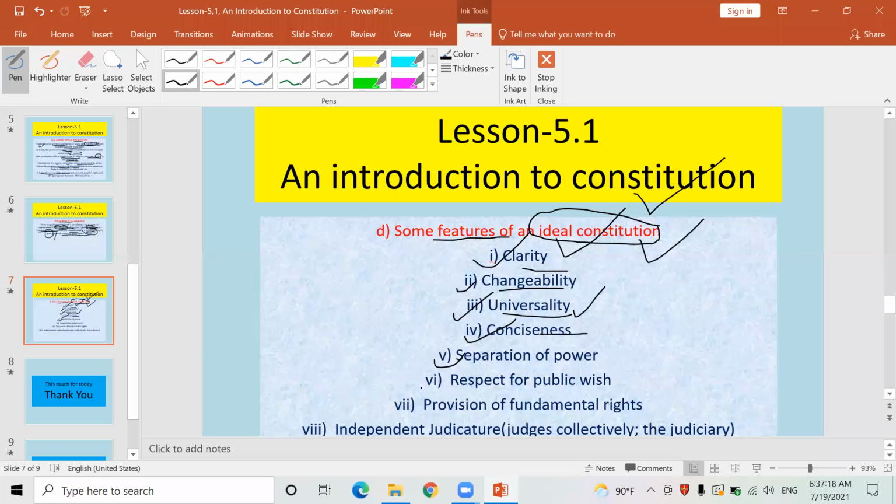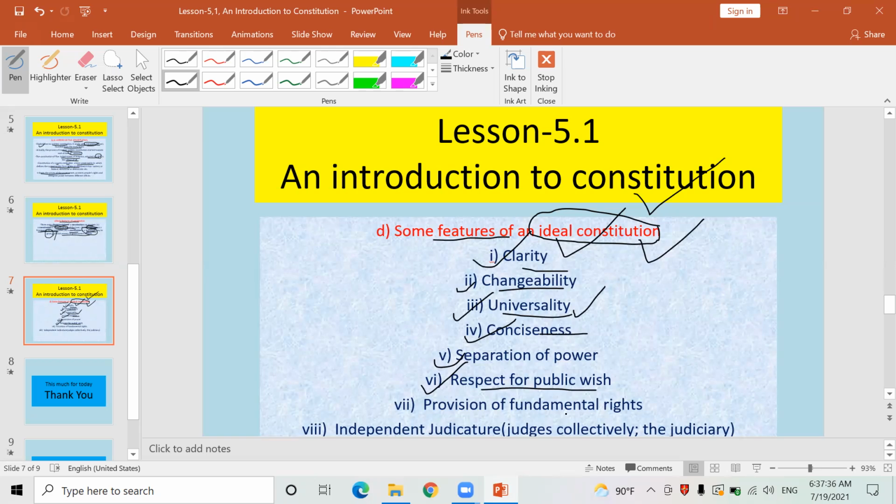Okay, look now, the next feature of the ideal constitution is respect for public views. Yes, an ideal constitution always respects the people's will, public wish. Let's see, just 10 minutes are left.